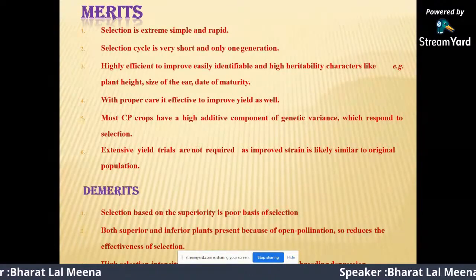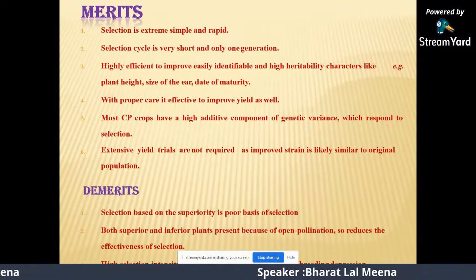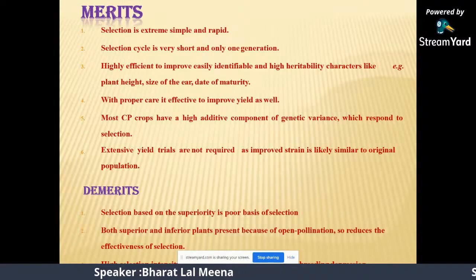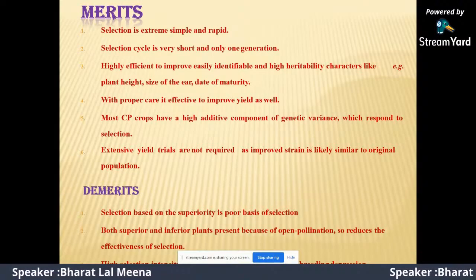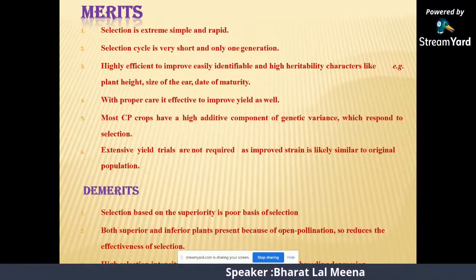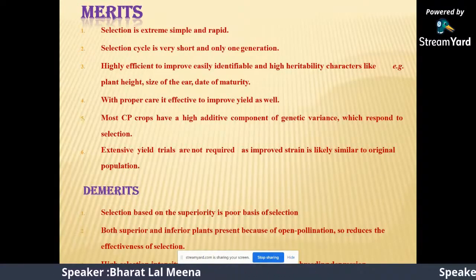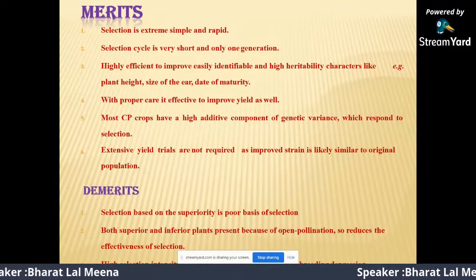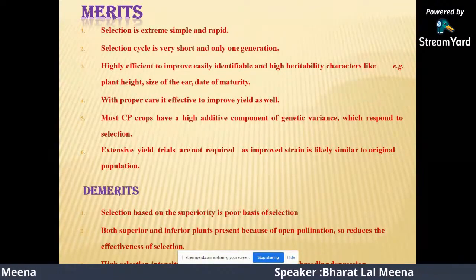With proper care, it is effective for improving yield as well. Most cross-pollinated crops have a high additive component of genetic variance, which responds to selection. Extensive yield trials are not required, as the improved population is likely similar to the original population.